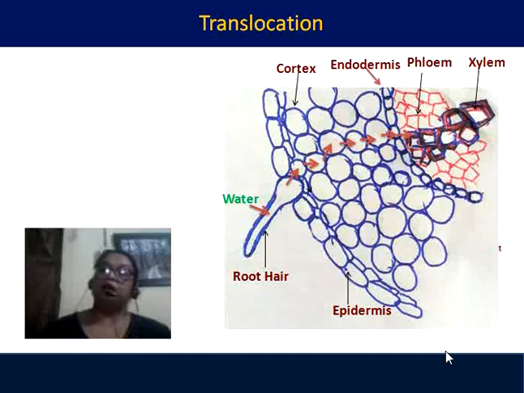In this way, both by symplastic and apoplastic way, the water moves from one cortical cell to another cortical cell. You just follow the arrow marks there, and finally it reaches the xylem, crossing the endodermis.